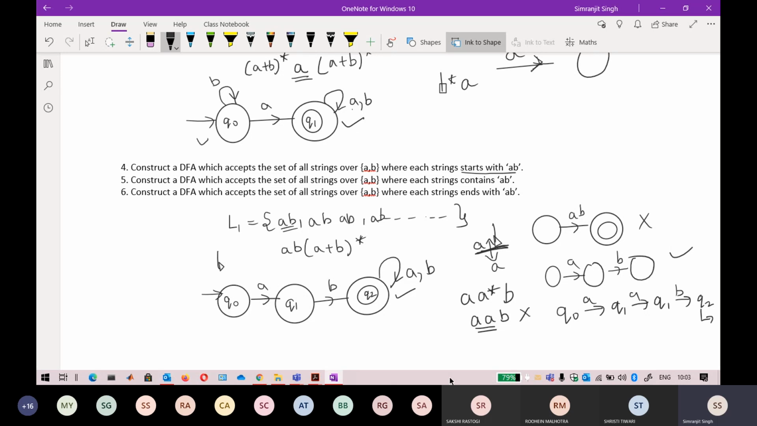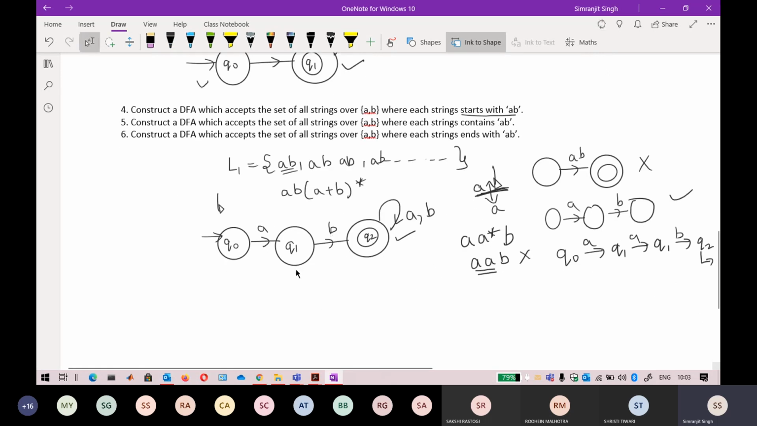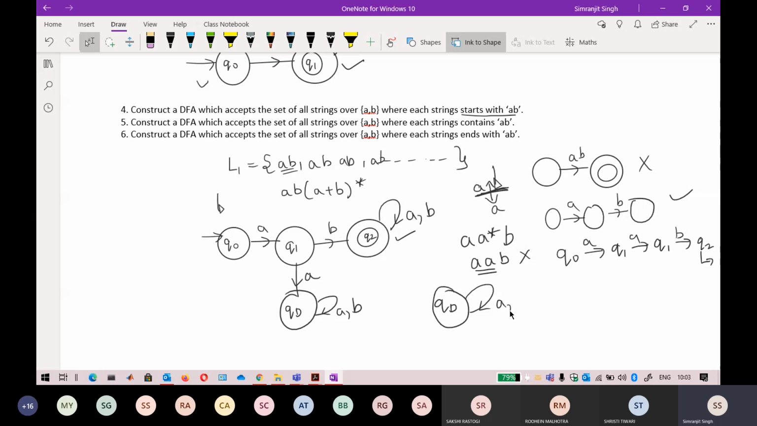Okay, so what can I do? I can draw a dead state here. If any A comes, it is diverted into a dead state called QD. After that, it just stays there. Keep in mind that you have to again write a loop of A, B here. So a dead state always contains a loop of A, B. You have to check the transition of every input on every state. If you just write QD, technically it's wrong. You have to write it like this. QD is only the name of the dead state. I cannot be sure by looking at the name that this is a dead state. I am only sure by seeing that loop on it.